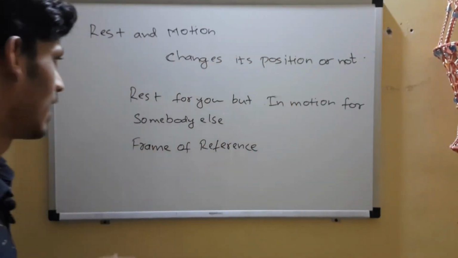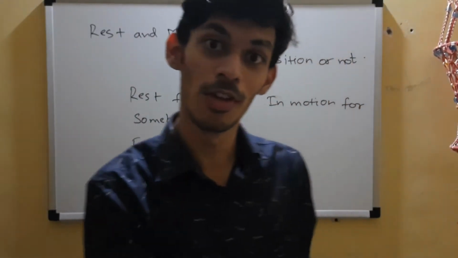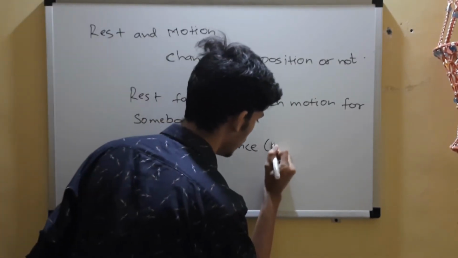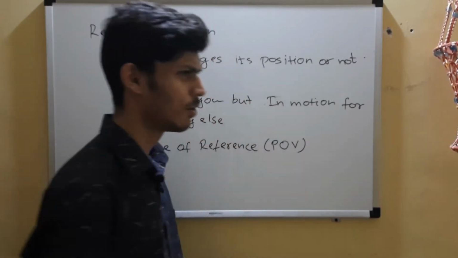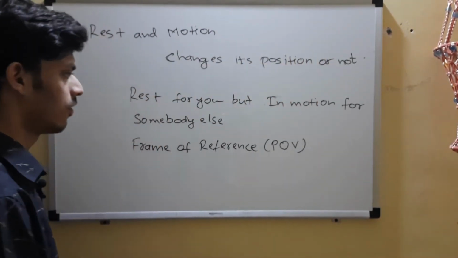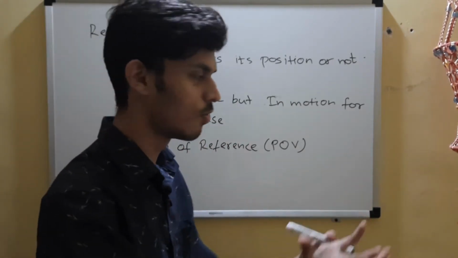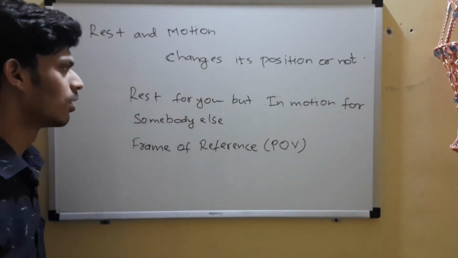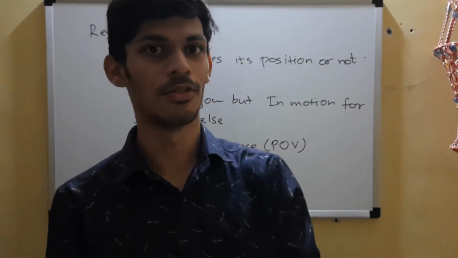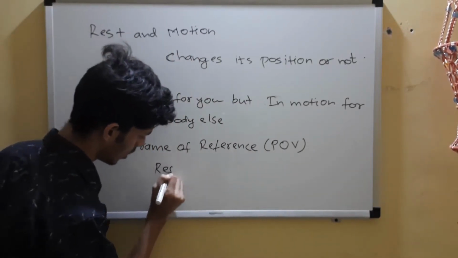So what is at rest for you may not be at rest for somebody else. It may be moving for somebody else. So frame of reference is basically a point of view, from where you watch a particular thing happening. What may be at rest for you may not be for somebody else, which means that rest and motion are not well defined.